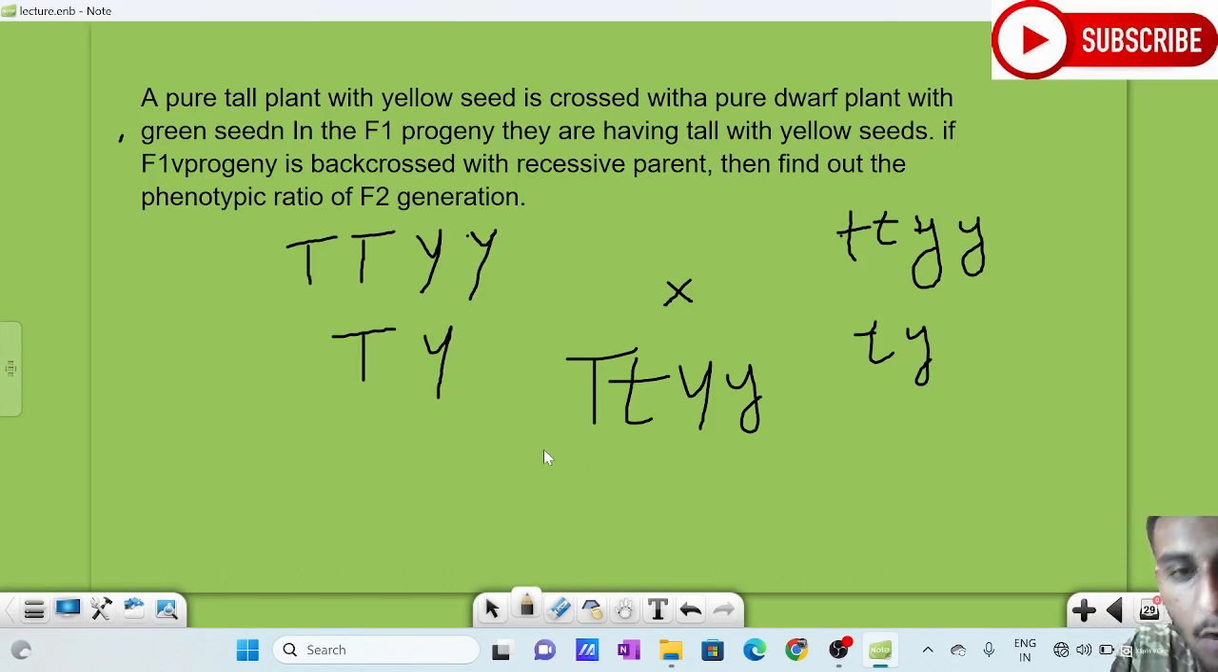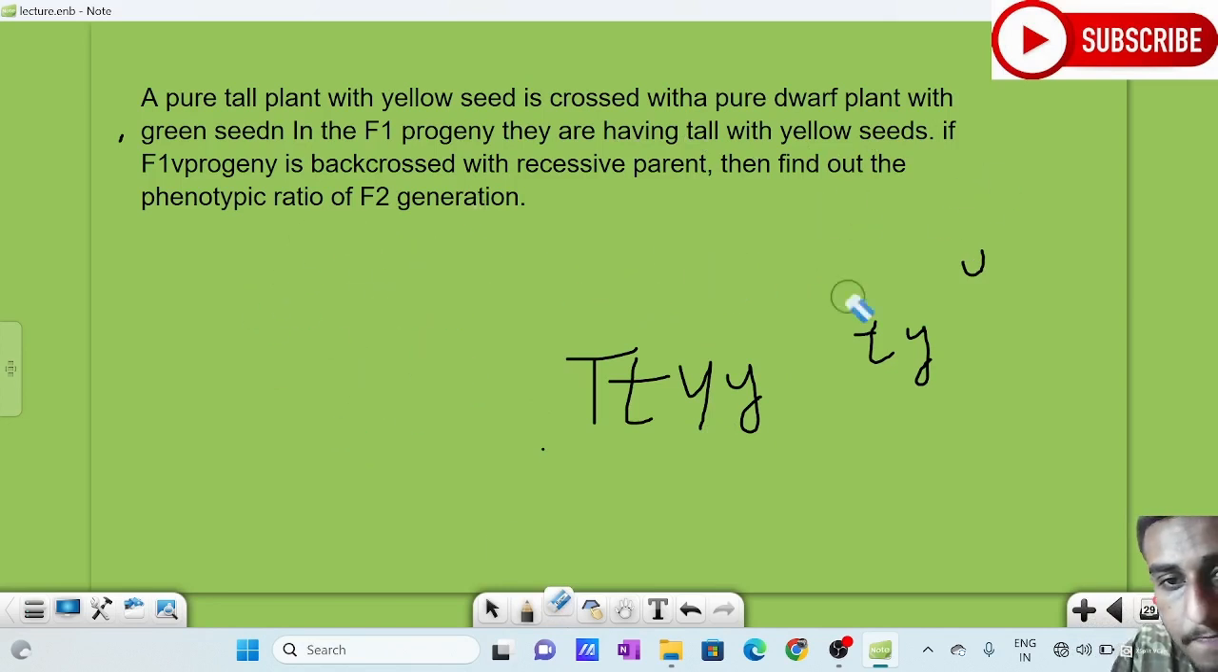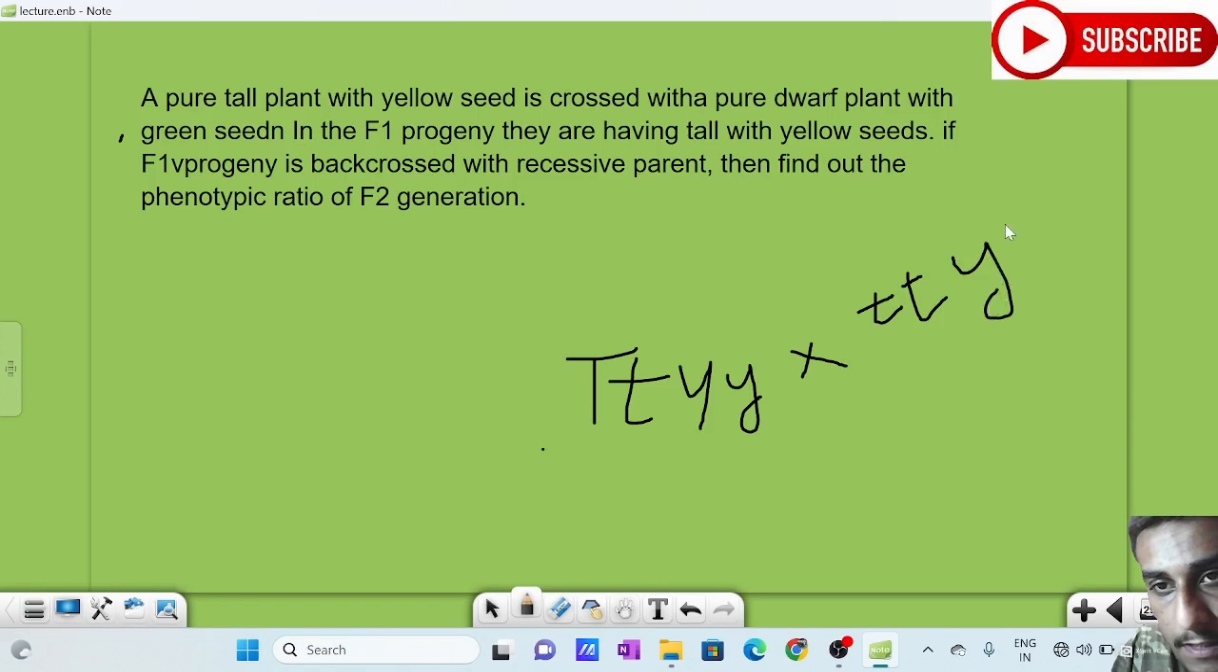This is the condition. Now we are going to test cross it. What is test crossing? The crossing with its recessive parent. The recessive parent genotype will be small t, small t, small y, small y. So if we cross here, how many types of gametes will be formed? We know 2 raised to 2, because there are 2 heterozygous conditions. So 2 raised to 2, 4 different types of gametes will be formed.